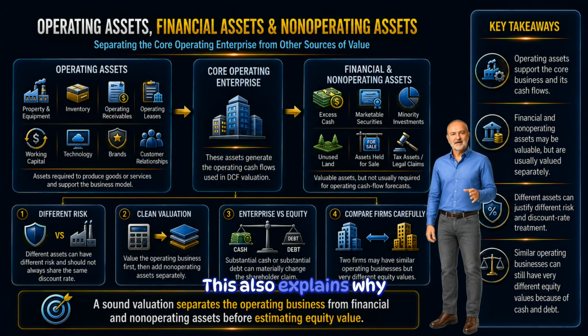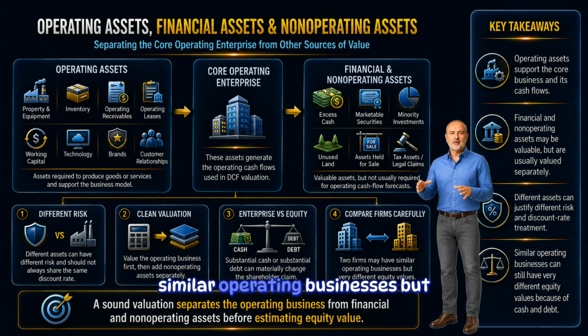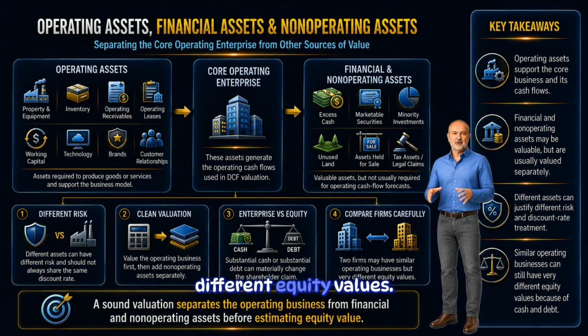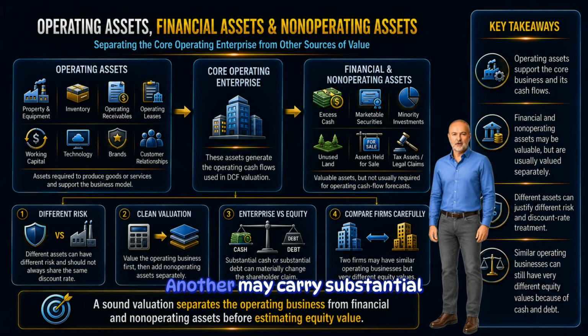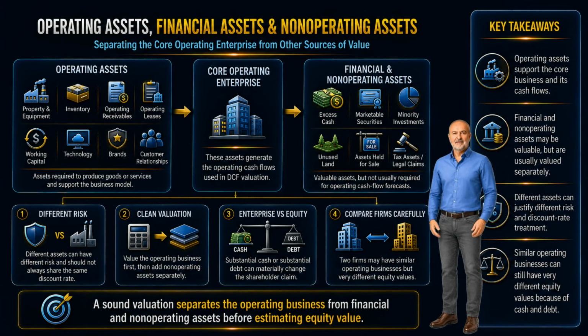This also explains why two companies can have similar operating businesses but different equity values. One may hold substantial cash. Another may carry substantial debt. The operating enterprise may look similar, but the shareholder claim can be very different.